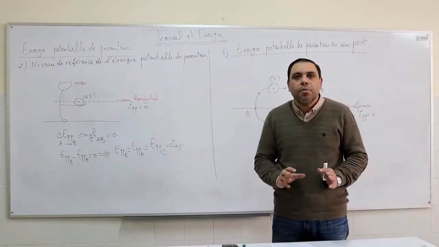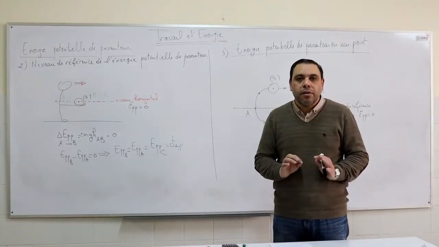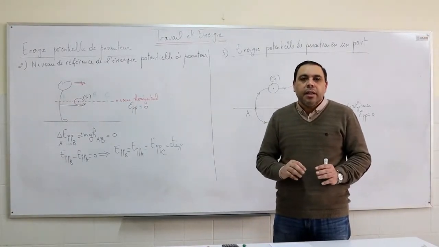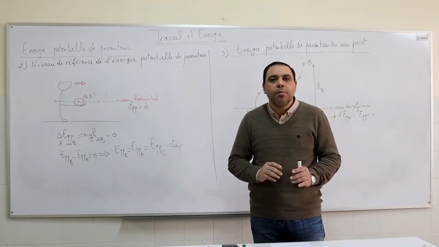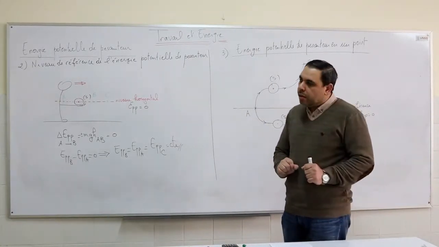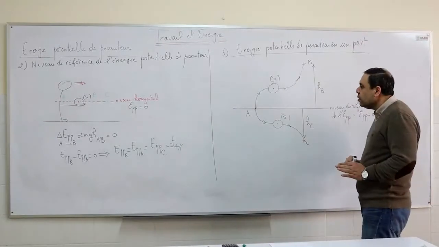Now to determine the expression of the gravitational potential energy at a point, we determine the expression of the variation in the gravitational potential energy between 2 points. Consider the following example.